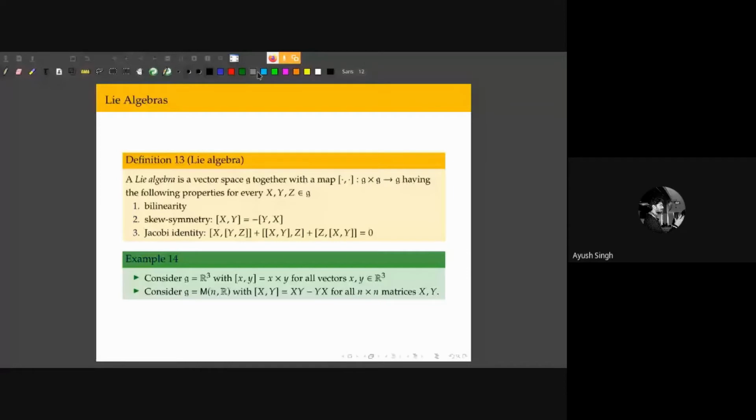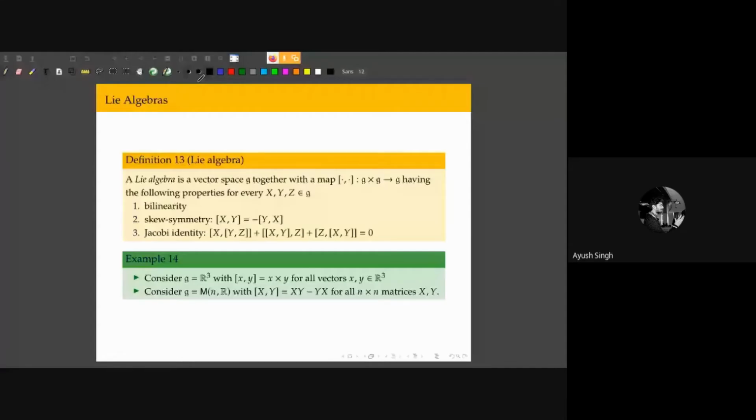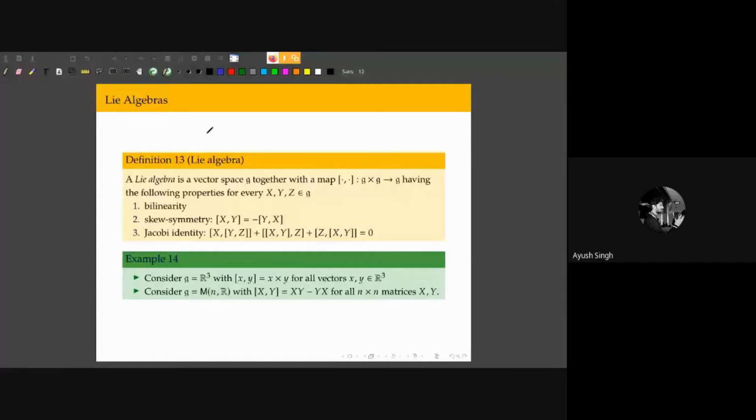So the structure is not very easy to analyze. What the idea of a Lie algebra allows us to do is to linearize the group around the identity and talk about the linearized space, which is the Lie algebra. When we have a linearized space, all our problems reduce to linear algebra problems, which usually are much simpler than group theory problems, right?